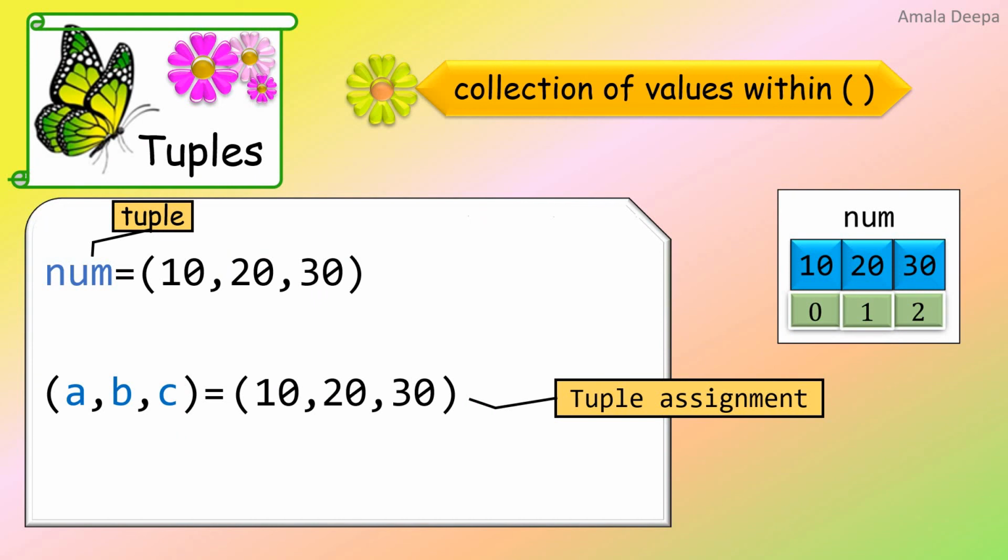Each of the values within the tuple on the right hand side is assigned to each of the variables in the tuple on the left hand side.